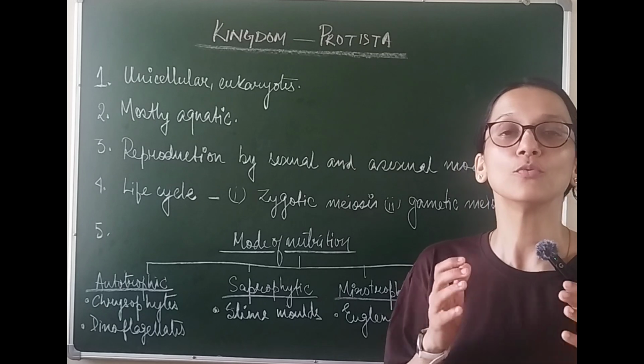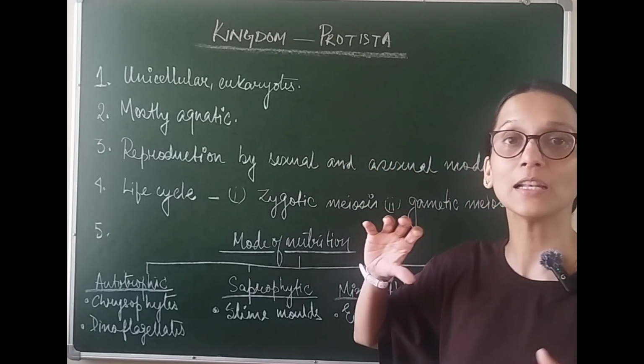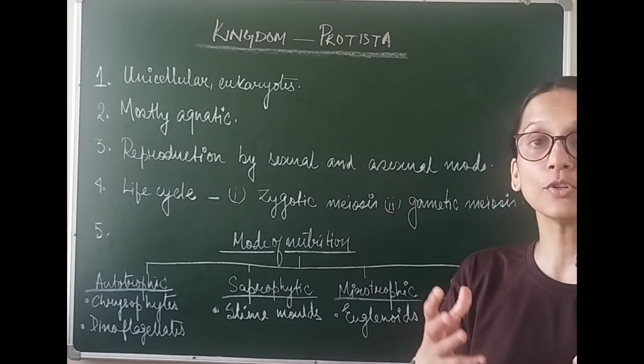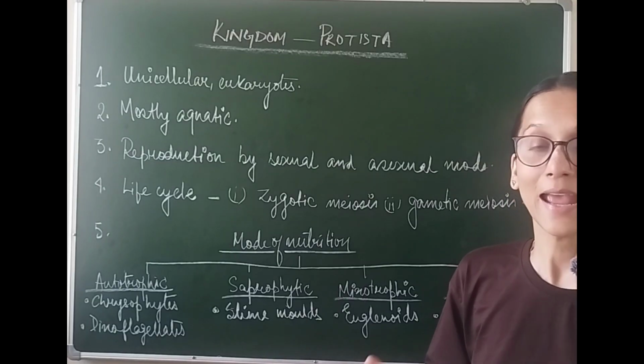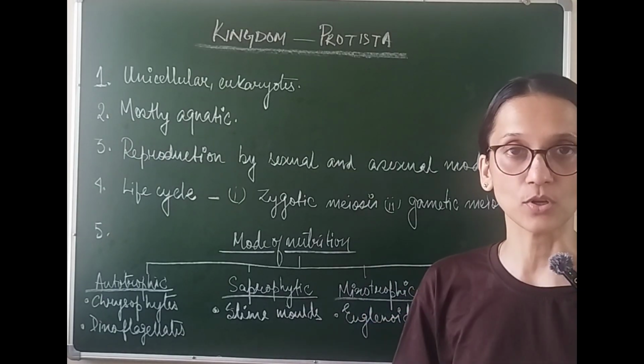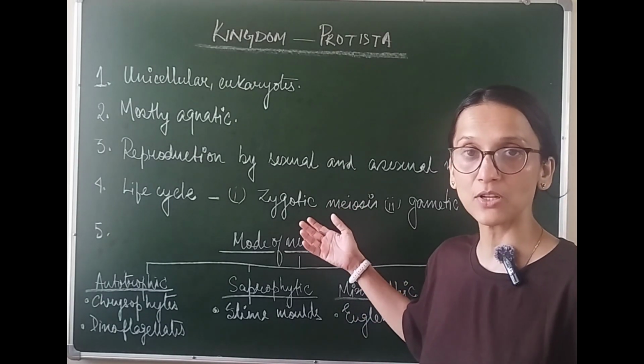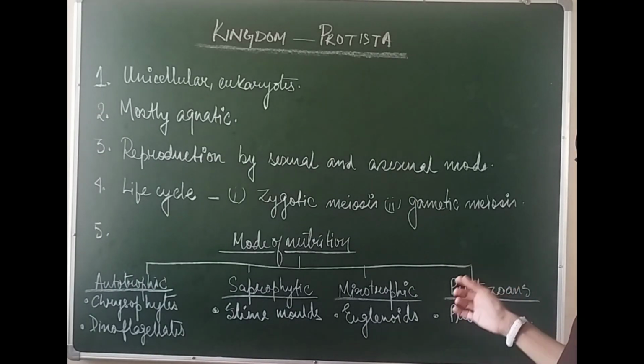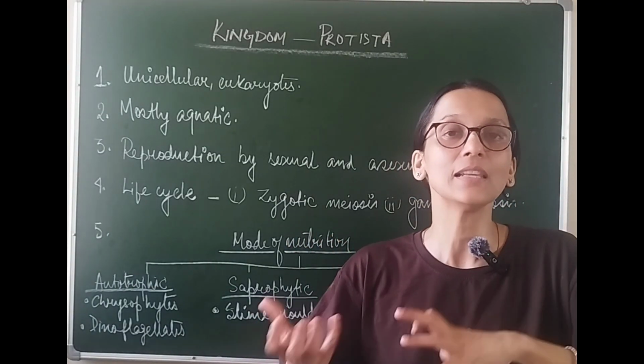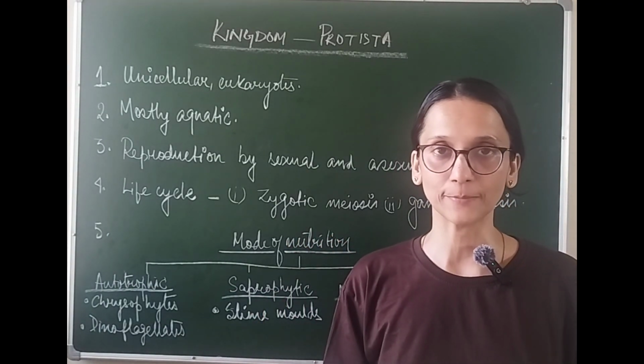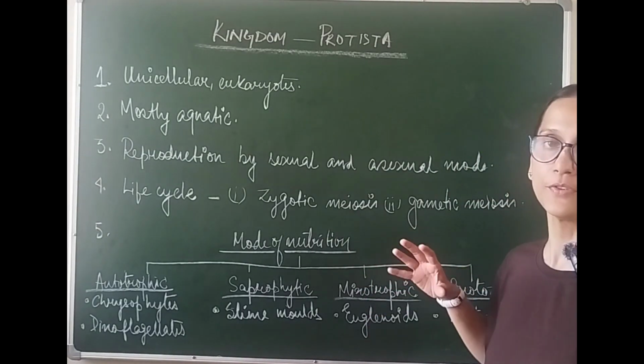But for now, you must know that these organisms are a little unique because they show two different kinds of life cycles and two different kinds of meiosis. That means they show zygotic meiosis plus gametic meiosis, and they show a diplontic life cycle as well as a haplontic life cycle. The next part is the mode of nutrition.